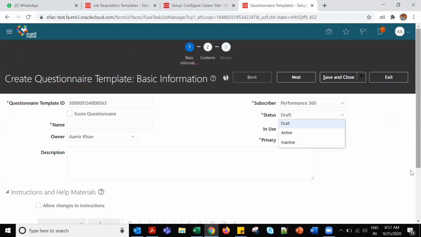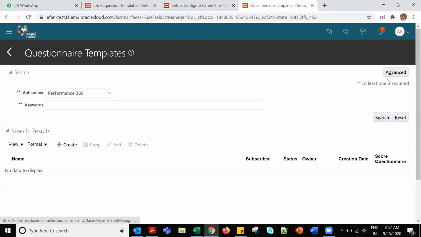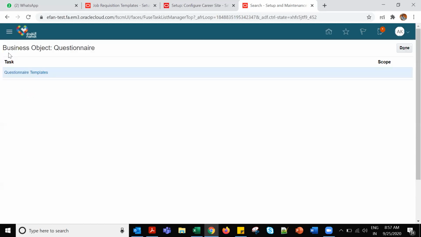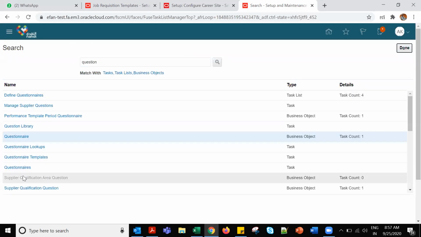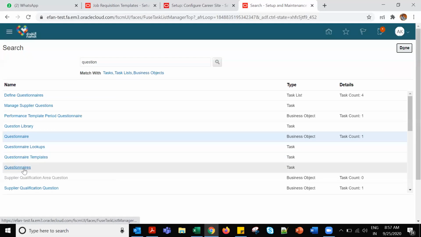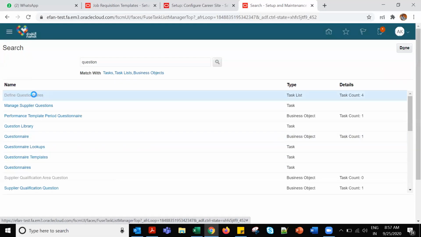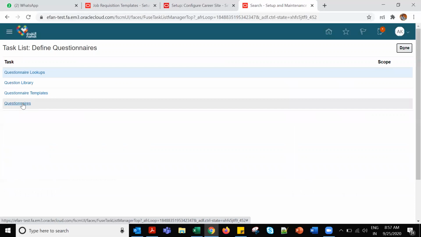Some questions were there just now, some code is there. How many years of experience do you have? Those were questions. Okay. There are three things: questions, questionnaire templates, and questionnaire. So these three things are related to each other. How is that related? Let me see. Define questionnaire. Questionnaire template, questionnaire. Click on questionnaires.